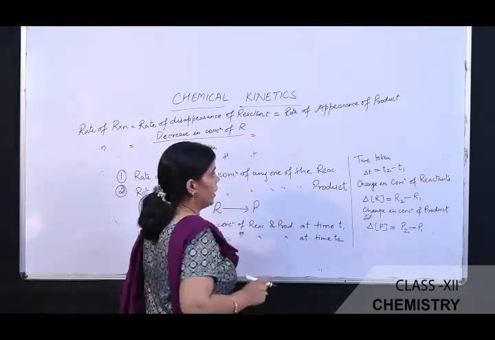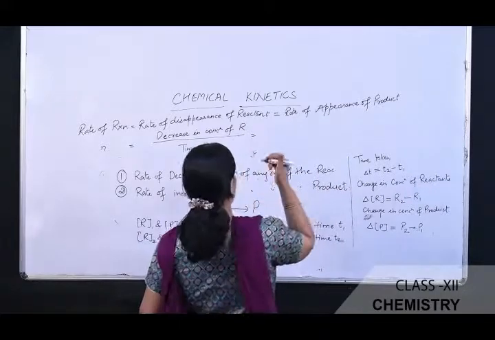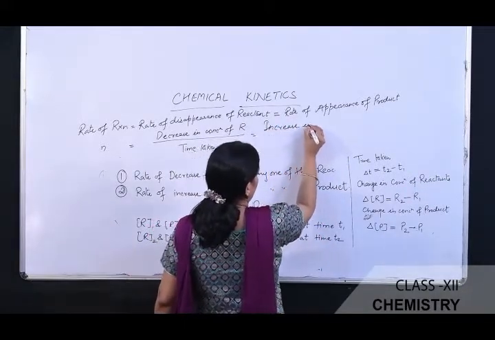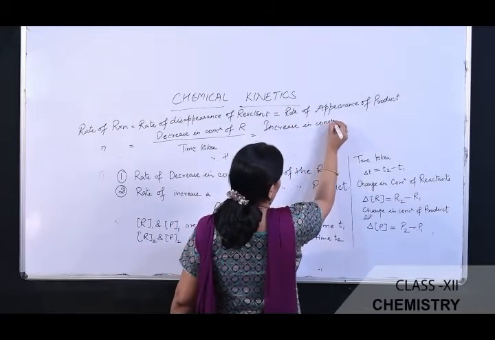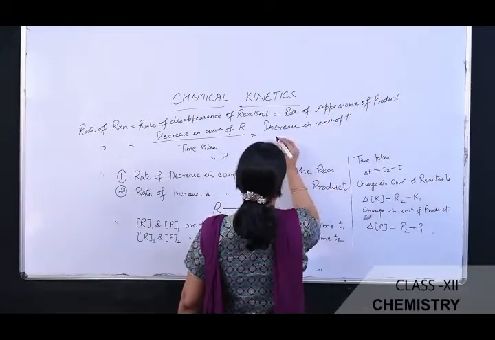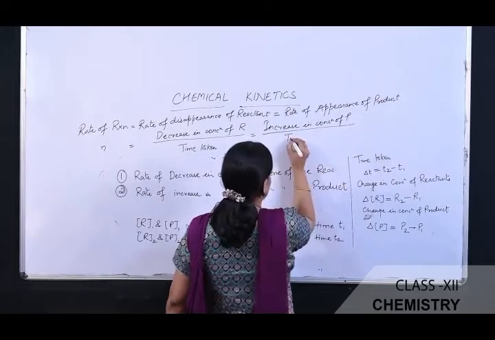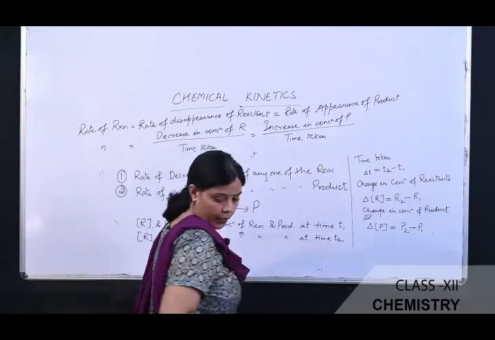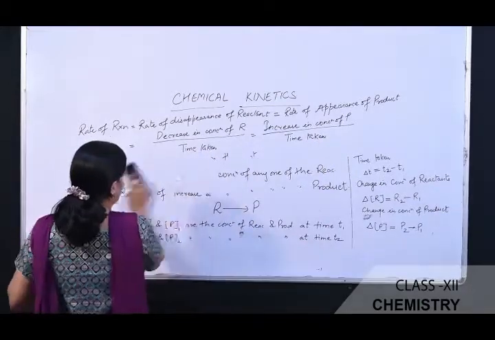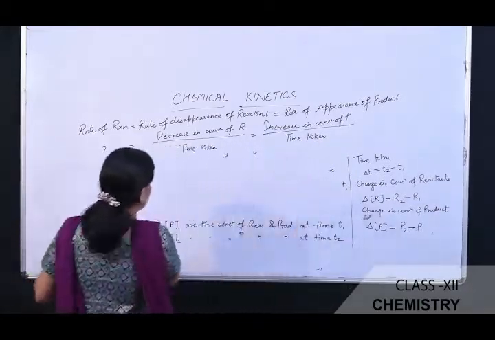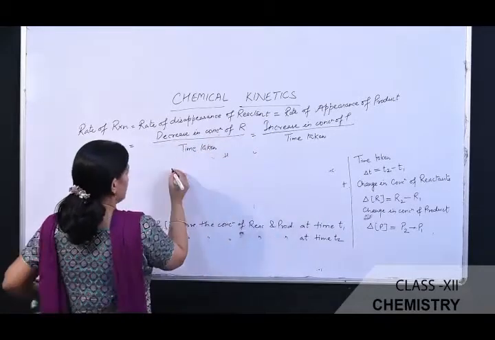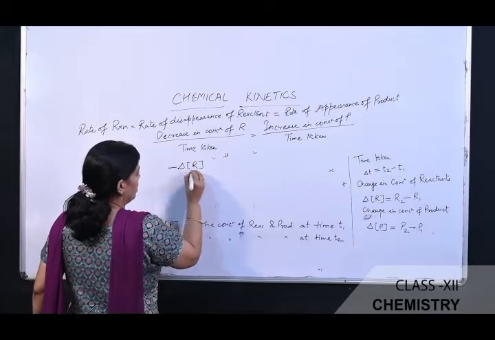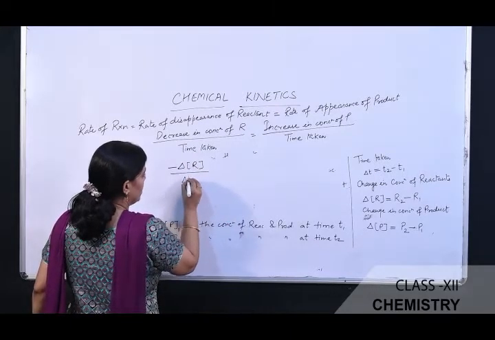Similarly, the rate of appearance of product is equal to the increase in concentration of product P divided by time taken. Okay. Next, how do we write the increase and decrease in the concentration? The decrease in the concentration is represented by minus delta R divided by delta T.